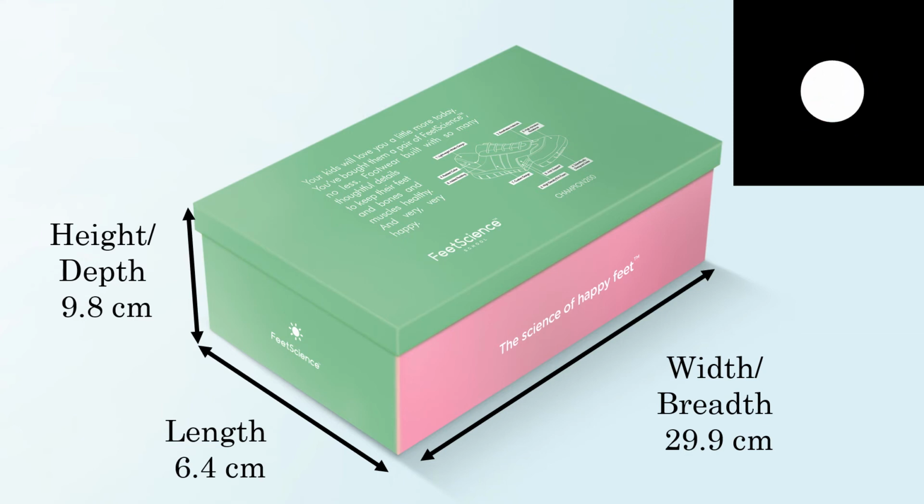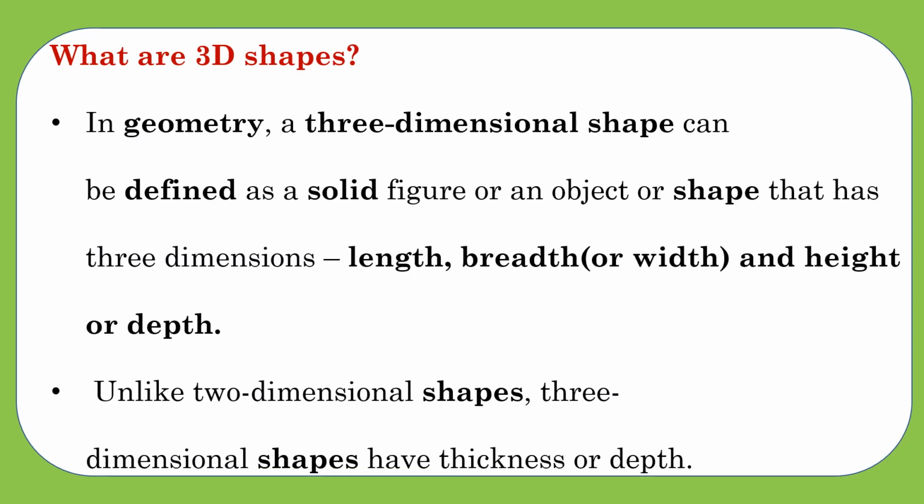Those three-dimensional shapes are also called solids. What is that? Three-dimensional shapes are also known as solids. Now we are going to see the definition for 3D shapes. In geometry, a three-dimensional shape can be defined as a solid figure or an object or a shape that has three dimensions. One is length, second one is breadth or width, and the third one is height or depth. Unlike two-dimensional shapes, three-dimensional shapes have thickness or depth.